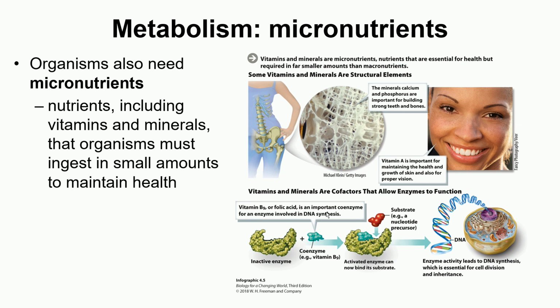Basically, as I said, they are helpers of enzymes. They are also called prosthetic groups. They are of two kinds, cofactors and coenzymes. So cofactors are inorganic enzyme helpers, and vitamins are organic enzyme helpers. So vitamins are called coenzymes and minerals are called cofactors.